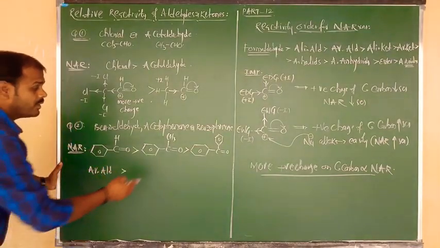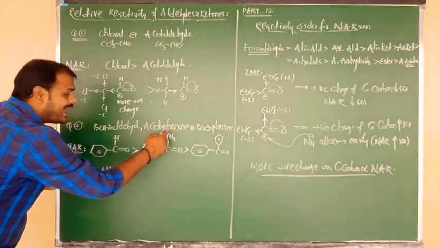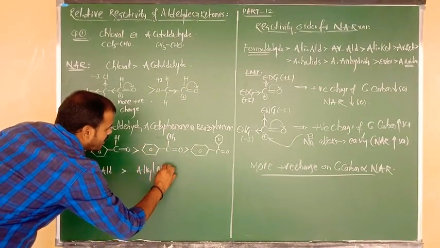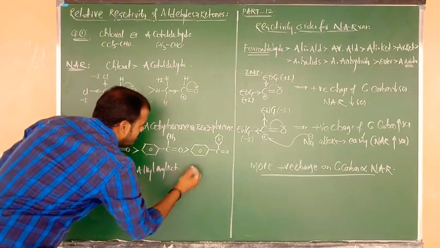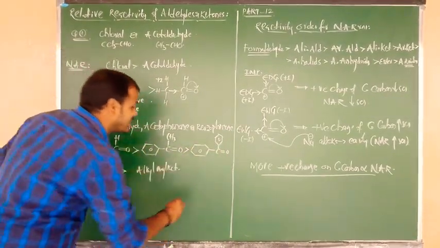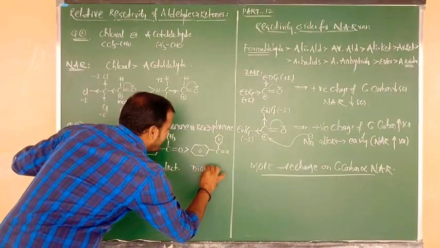As compared to this, which is a ketone. Which ketone? Alkyl aryl ketone. And this is also a ketone, but which ketone? Two aryl rings are there, so we can say diaryl ketones.